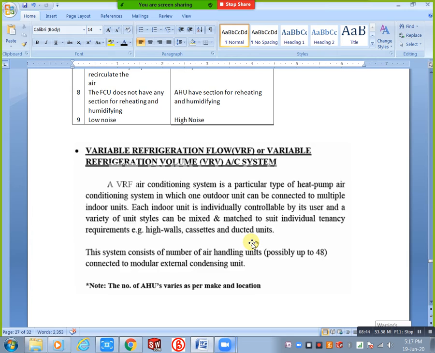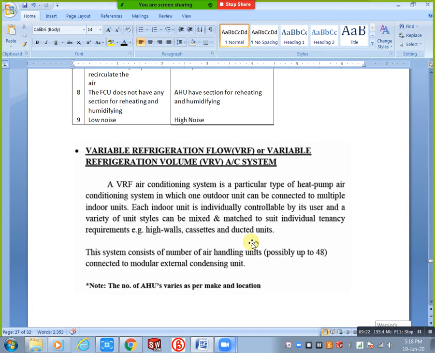By using this VRF system, you will directly connect with cassettes or high wall systems. We don't need an outdoor unit for each, just the indoor unit. Already we have one outdoor unit, and you will connect high walls, cassettes, and towers based on your requirement. That's not a problem. This system consists of a number of air handling units, possibly up to 48, connected to the modular external condensing unit. By using the outdoor unit we can connect up to 48 individual units. Now in modern systems we have 60 also, that is also possible here.